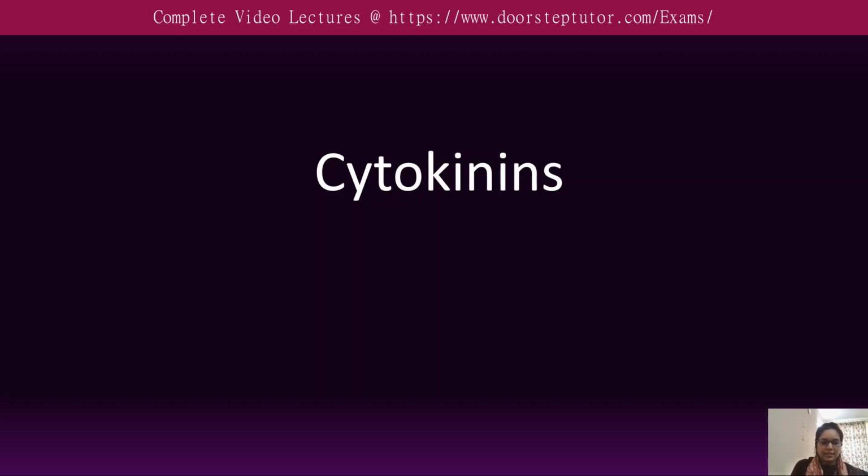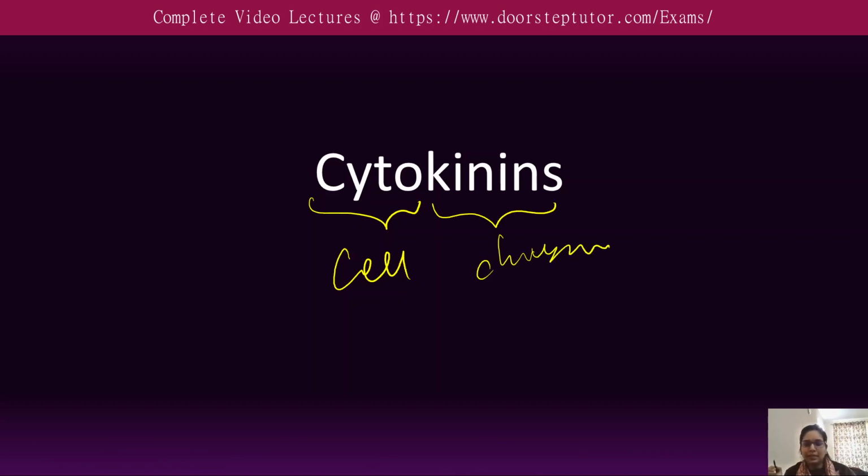The next one is cytokinin. So cytokinins, they were discovered as the factor that stimulates the plant cell to divide. As the name suggests, cyto means cells and kinins means to divide, to undergo division. A great many substances were tested in an effort to initiate and sustain the proliferation of normal stem tissues in culture.